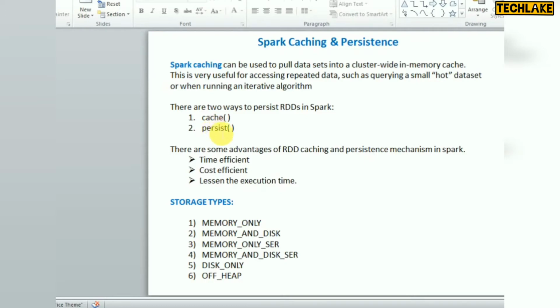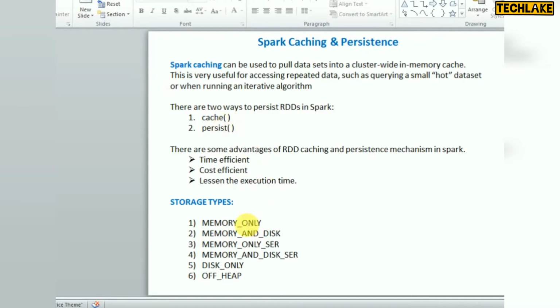Then what is persist? If you enable cache and you have a huge data set that is not able to be stored in memory, what will happen? The remaining data, the remaining partitions, will be stored other than in memory, that is, it will go to disk. So for that there is an option called persist, which is another option they are giving.